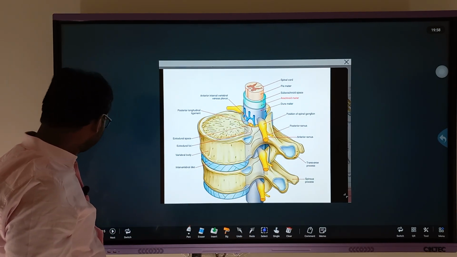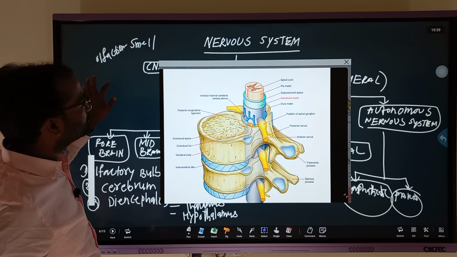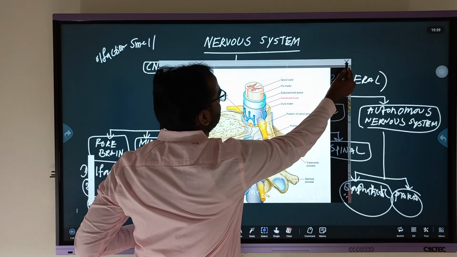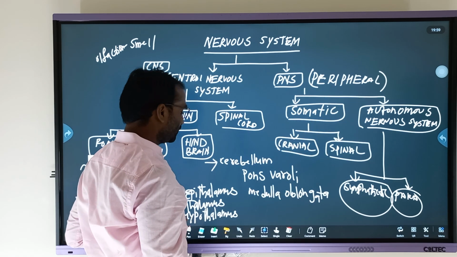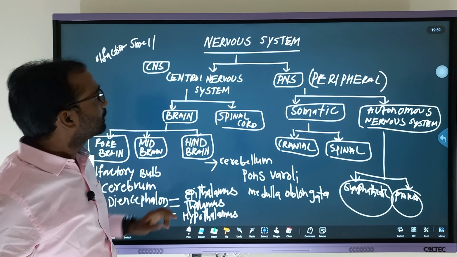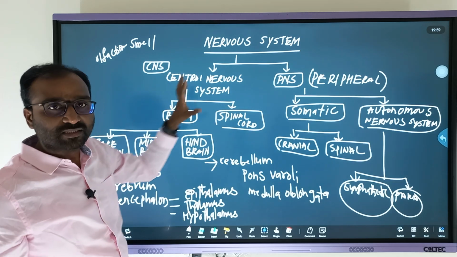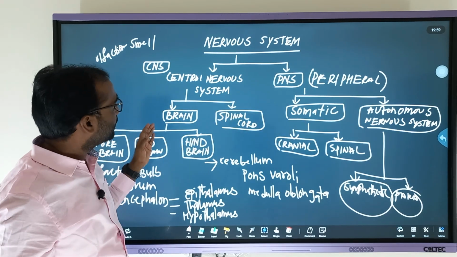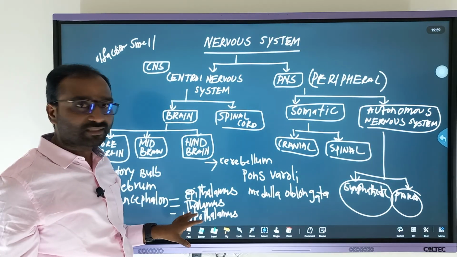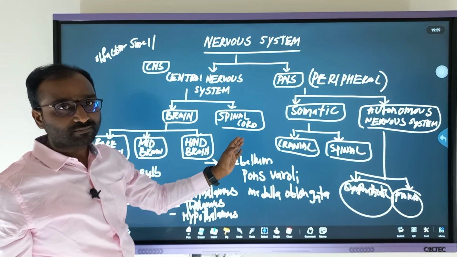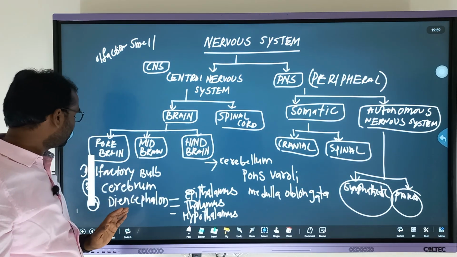Just have a glance as we recall one by one. So this is the entire flow chart of the nervous system: central nervous system and peripheral nervous system, categorized into CNS and PNS. Again CNS is categorized into brain and spinal cord. Brain has forebrain, midbrain and hindbrain, right?